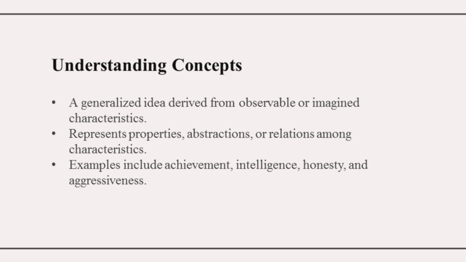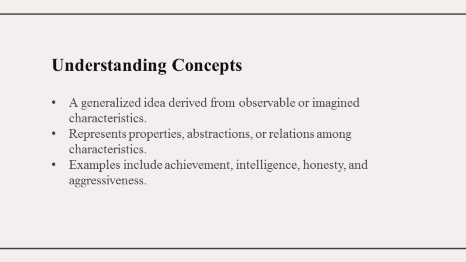For example, intelligence is a concept because it is a generalized idea, and we observe the intelligence of a person by their activities. Other examples are honesty or aggressiveness.